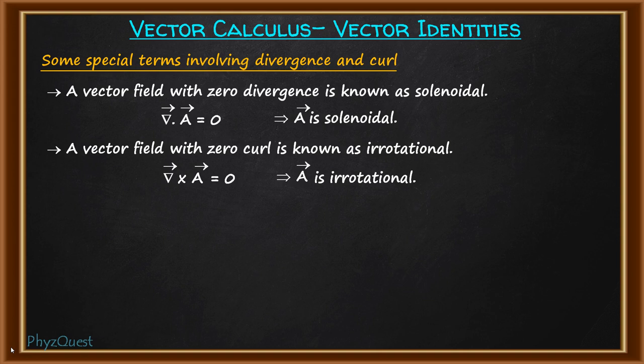Now what is the meaning when the gradient of a function is 0? Gradient always acts on a scalar. There is no special term given when the gradient of a scalar field is 0. But we can say that whenever such a situation arises, the scalar field is constant, or if the gradient is applied to any surface, then we can say that the surface is flat. So these are some of the special terms associated with these operators.